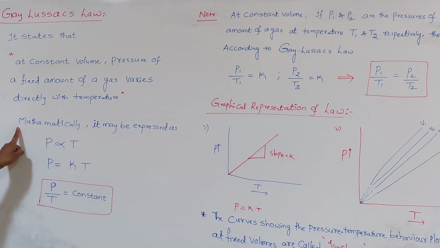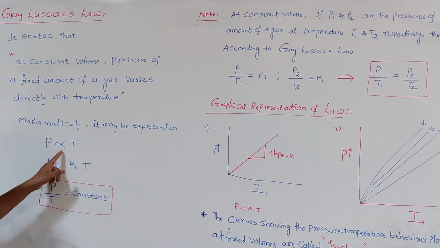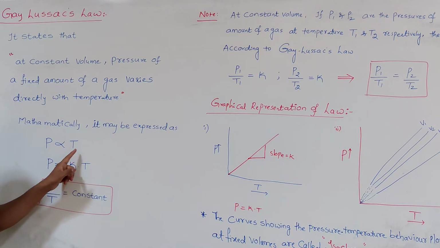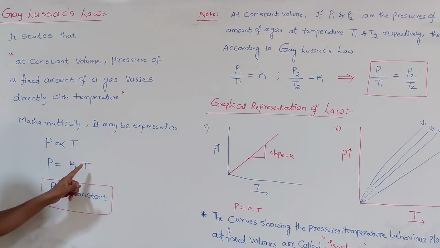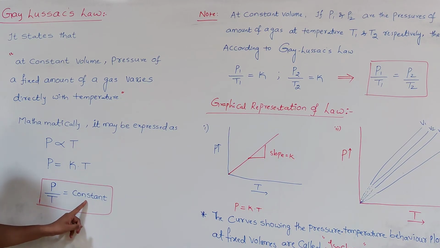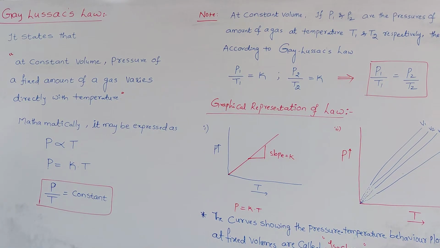Mathematically, it may be expressed as pressure is directly proportional to temperature, and by removing the proportionality, P is equal to K into T, so P by T is equal to a constant. This is the mathematical expression of Gay-Lussac's law.